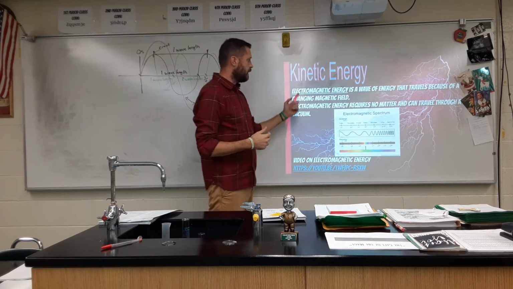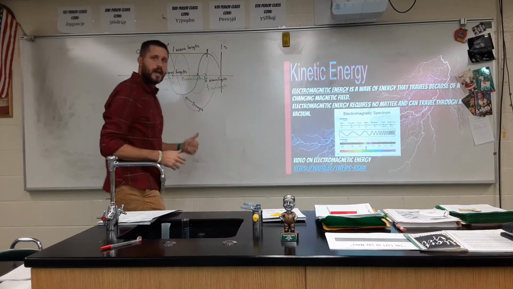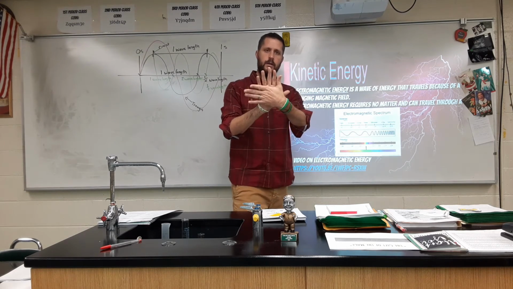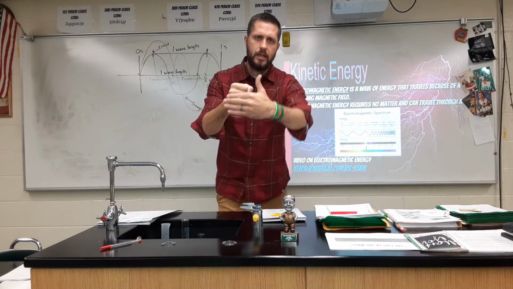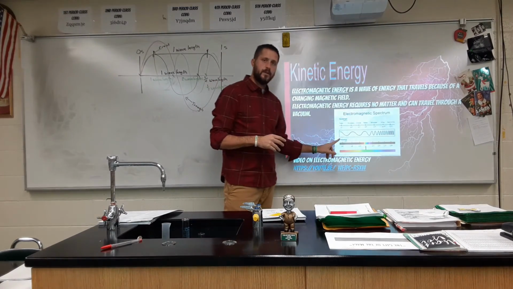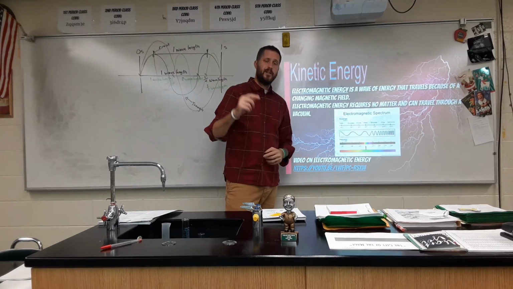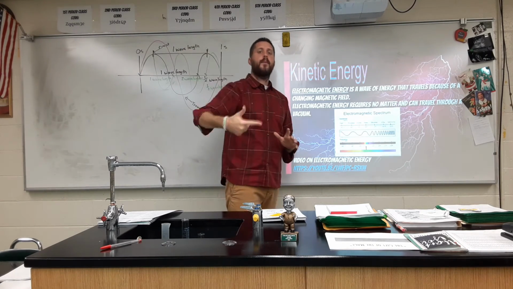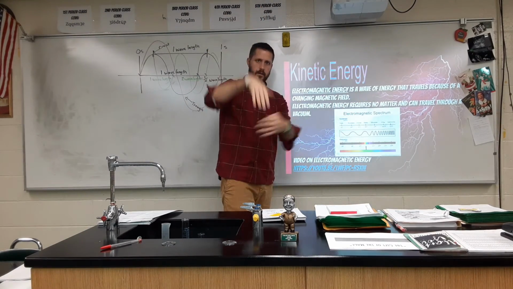Now, again, electromagnetic energy has wavelengths, just like sound. But sound is a compression wave. So this air molecule hits this air molecule, hits this air molecule, hits the next one. This one is what we call a transverse wave, okay? This one happens because the electrons flow back and forth. It happens because they actually go up and down in those orbitals we talked about. I told you didn't need to know about them, but those electrons go up and down in those orbitals, and that causes this wave to go like this and go like this, okay?